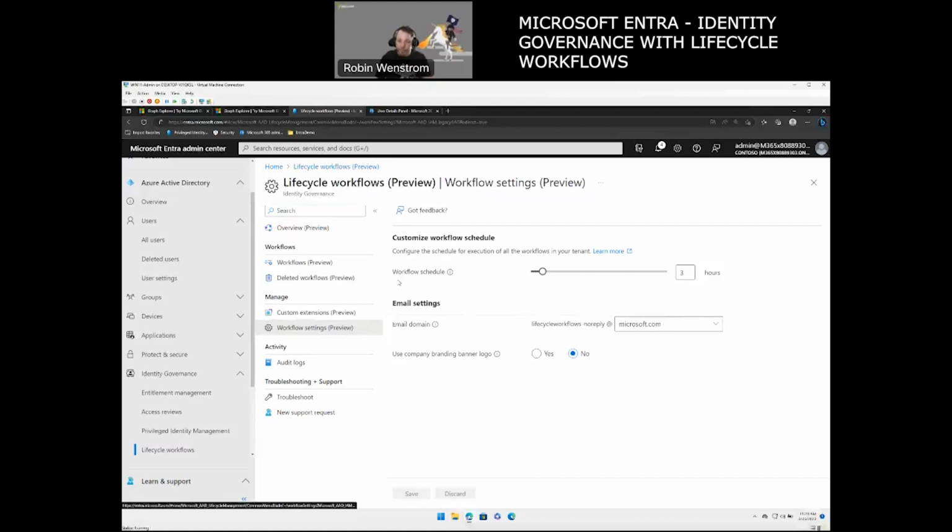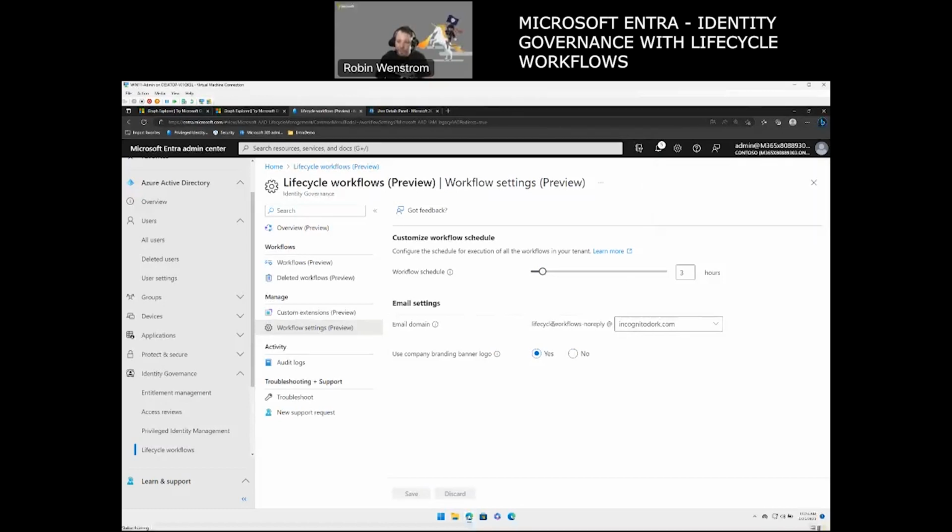And the last thing I wanted to show here is you can actually customize how often the workflow is running. I can go up to 24 hours and even down to 1 hour. So in my case, I would like to have it every 3 hours. I can also change the email domain here. So I can say it's coming from Lifecycle workflow, but I can set my own domain name here, and I can use a company branding logo if I have it configured.